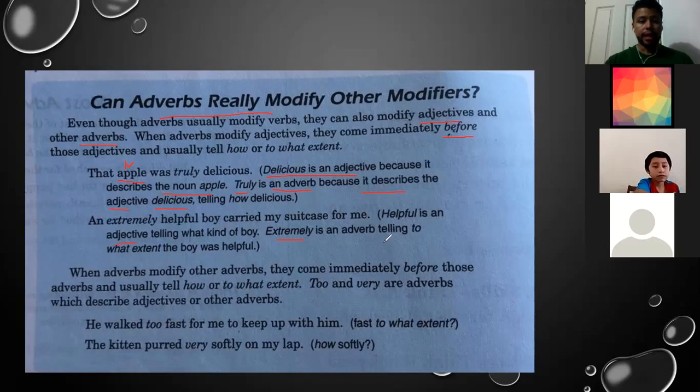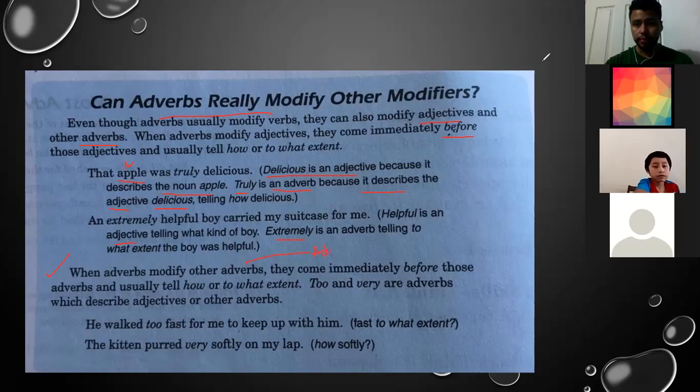It's an adverb telling to what extent, remember, to what extent it answers the question. So the boy was helpful to what extent? And then we have another explanation: when adverbs modify other adverbs, they come immediately before. So adverbs can modify other adverbs.